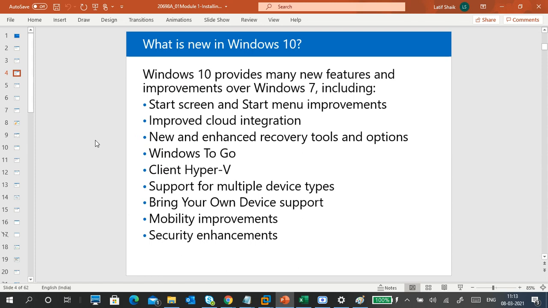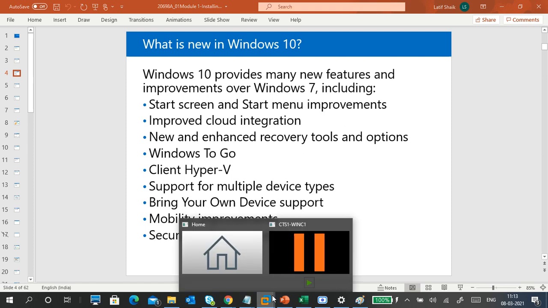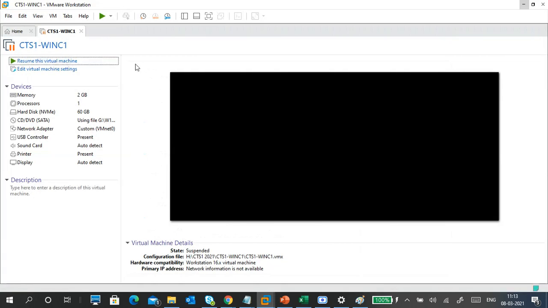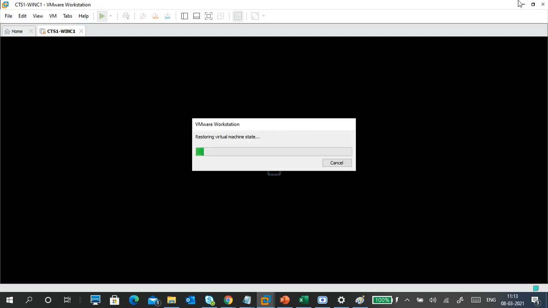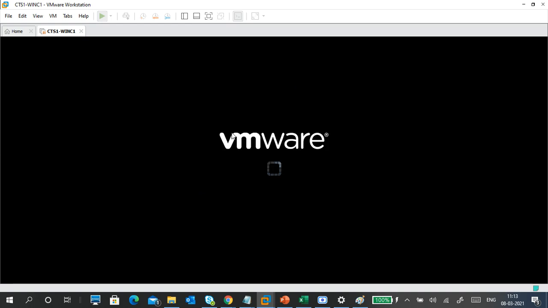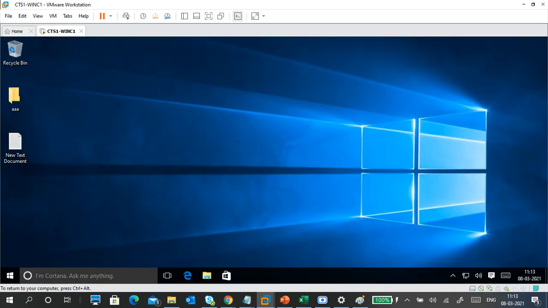I took a lot of time explaining these things. One second, I will show you how to install Hyper-V. Let it resume, it will take time. I don't want it to go to sleep, so I have to change the power options. If I change the power options, it won't go to sleep mode again.